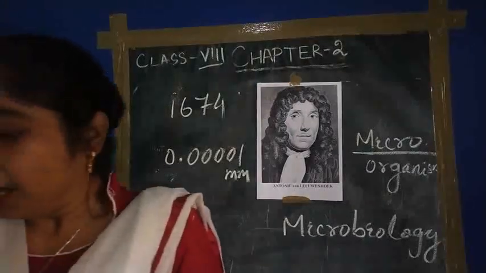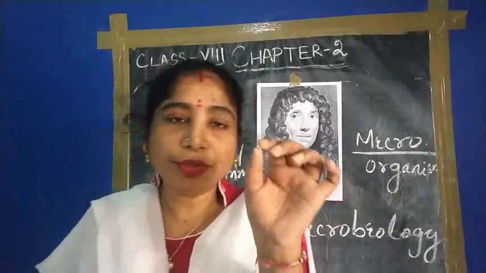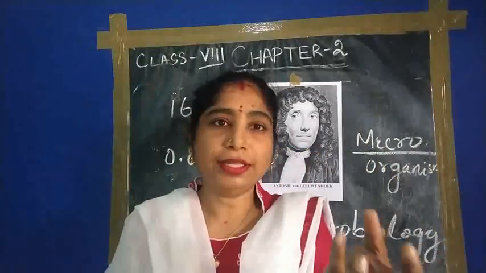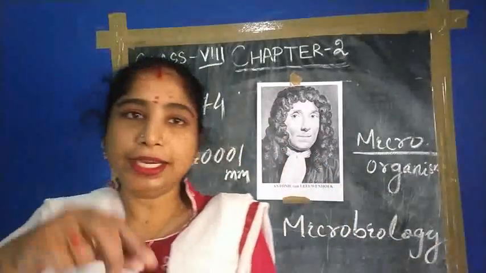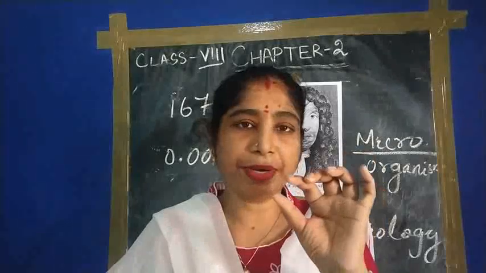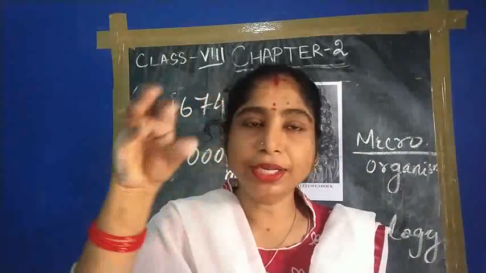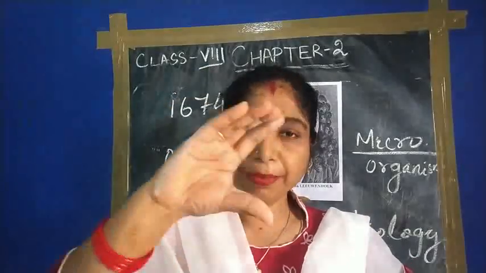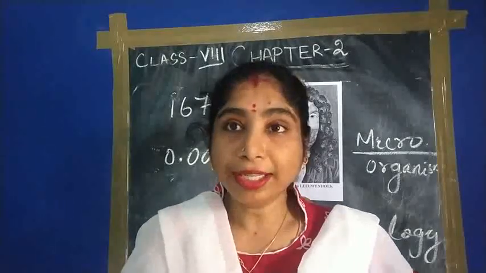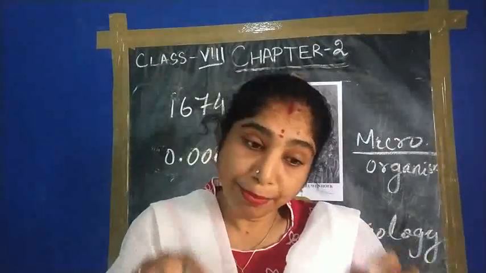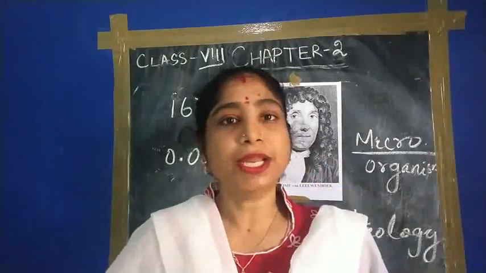One activity is in your book, activity 2.1. We have to collect some moist soil, that is mud from any place, add some water and stir it. After some time, the soil particles settle down at the base. From the water above in the beaker, you put a drop on a slide and put it under the microscope. You observe that small microorganisms are there.